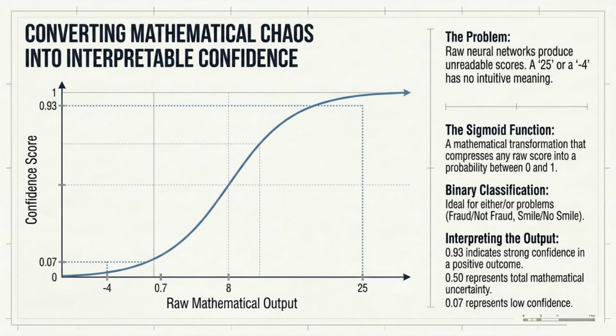Raw network outputs like 25 or -4 are unreadable. Sigmoid compresses any score into confidence between 0 and 1. 0.93 means strong yes. 0.5 is total uncertainty. 0.07 is strong no. Ideal for binary calls like fraud or smile.